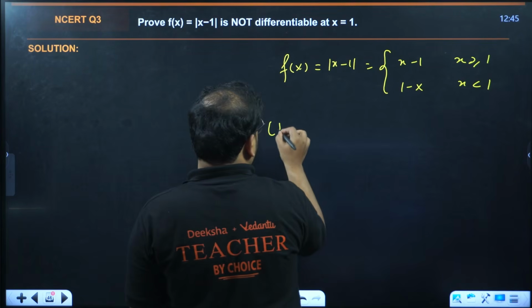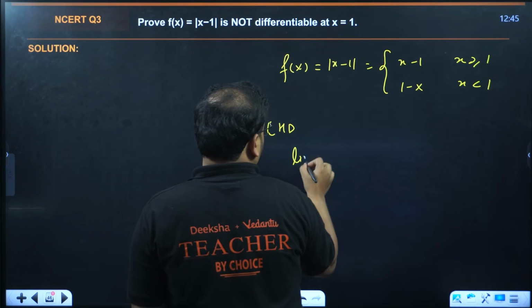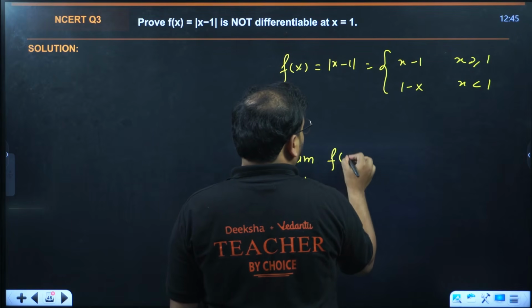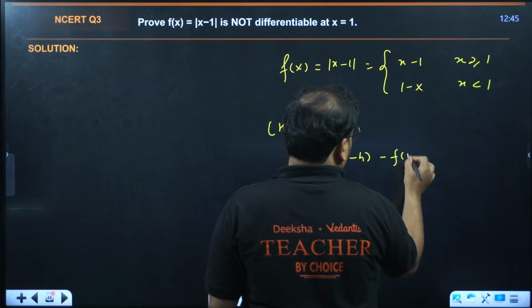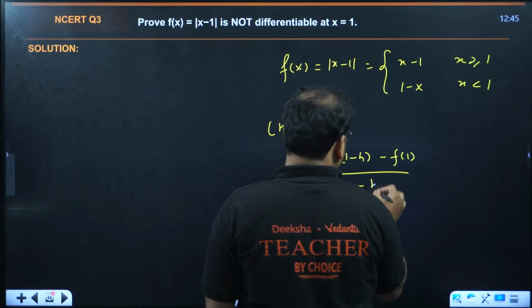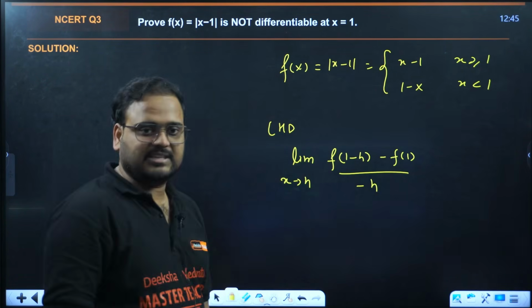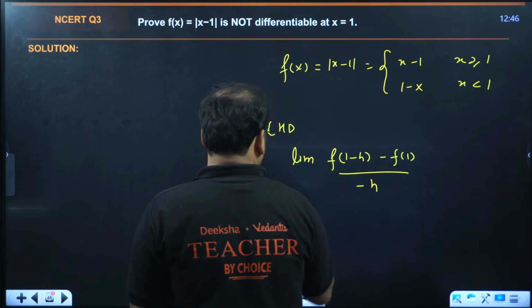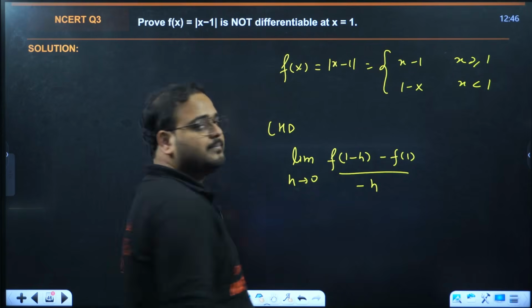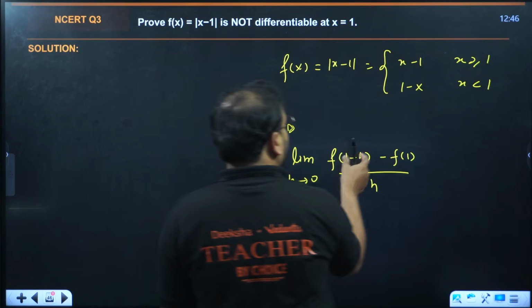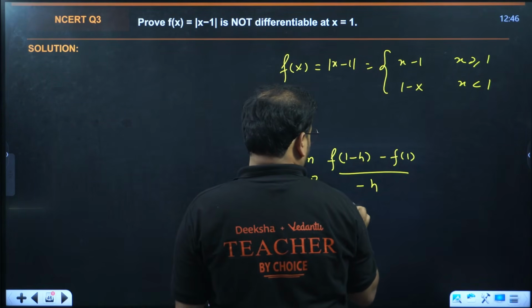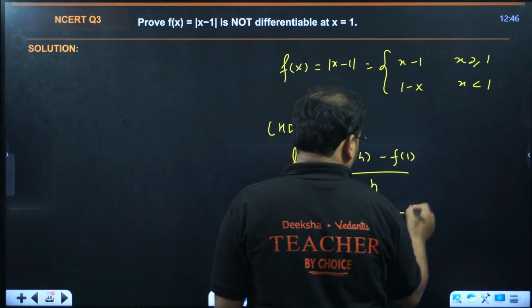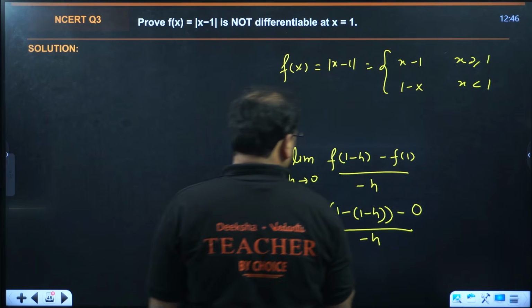Okay, let's find the left hand derivative. Limit h tends to 0, f of 1 minus h minus f of 1 upon minus h is what we have in the left hand derivative. That's the expression. Sorry, I missed this, my mistake. h tends to 0 will be there. Put the value in this part. You'll have f of 1 minus h, which is h, minus f of 1, which is 0, upon minus h.